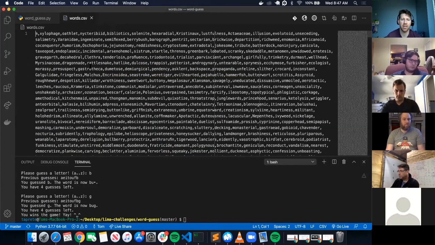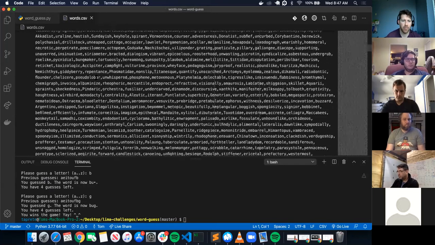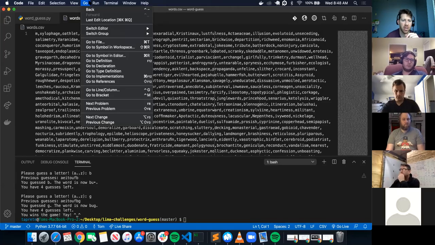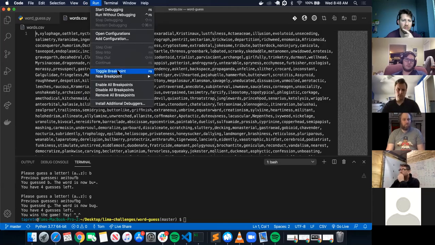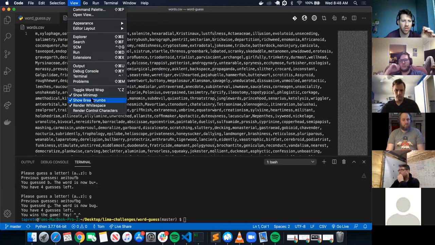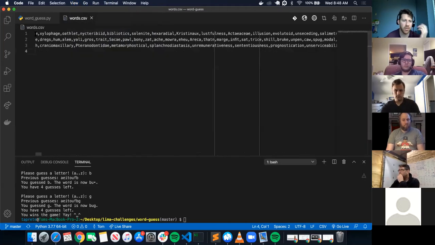If we look at our CSV, it looks massive. But I remember going over it yesterday, just wanting to reiterate that it's actually only 3 lines. Do I have a toggle word wrap? So it's really only 3 lines. The first index, index 0, is whether it's easy, medium, or hard.